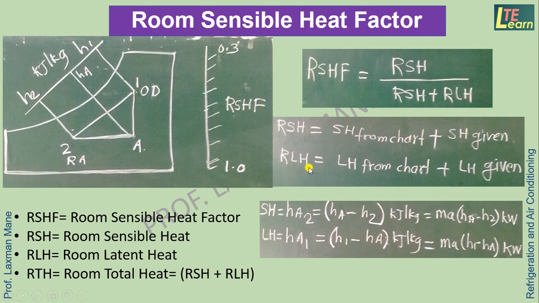Similarly, room latent heat is obtained by taking the latent heat from the chart, meaning the 1 to A section, here H1 minus HA in kilojoule per kg. In kilowatt, if we want, multiply by the mass flow rate of air supplied to the room. In this way room sensible heat factor can be used in mathematical calculation.